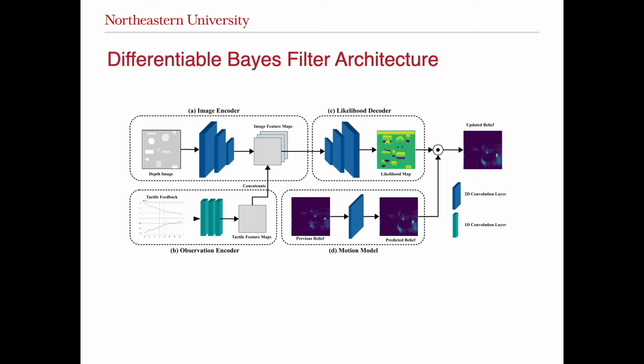For the transition model, we use a single 2D convolution layer that takes the previous belief and transitions the state to the next belief. The predicted belief and the likelihood map are then multiplied element-wise and normalized to generate the next belief.